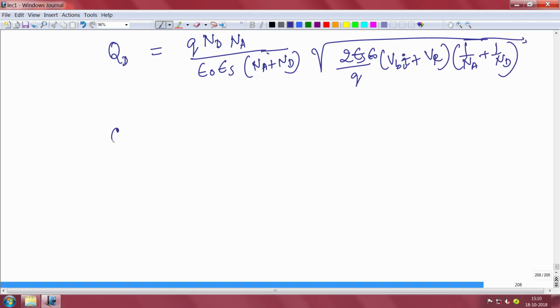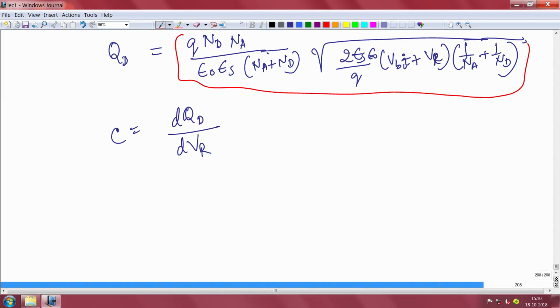Now, the capacitance is defined as the derivative of this Q with respect to Vr, that is, the applied voltage, Vr or Va. So this expression needs to be differentiated with respect to Vr. If you do that, you will end up getting epsilon naught epsilon s by W, in farad per centimeter square.